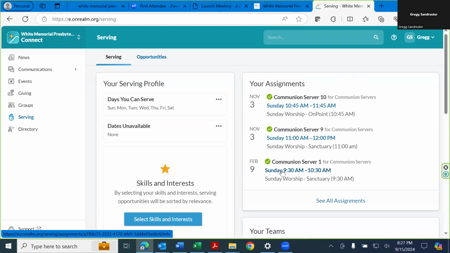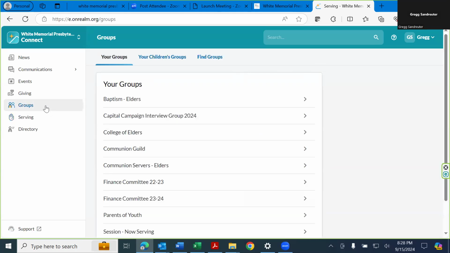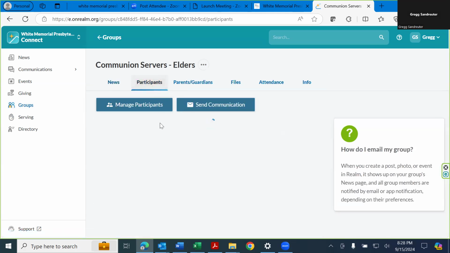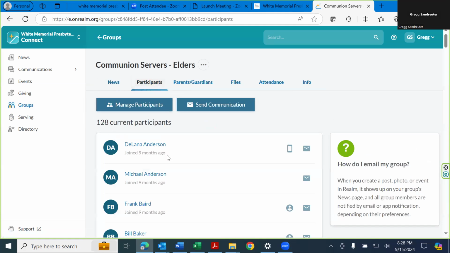So let's say, since I now know what my assignments are, I realize I can't make this November 3rd assignment on Sunday at 11 a.m. What would I do? Well, I would go back to groups. Why would I go to groups? Because I want all of my co-elders to consider substituting for me. So in groups, you go down to Communion Servers, Elders, and click this button. You can see on this page all of the participants. There are 128 total. You can see this list of all the elders who are serving this year.